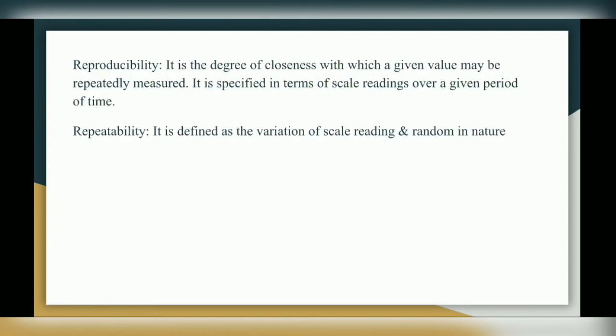Next term is reproducibility. It is the degree of closeness with which a given value may be repeatedly measured. It is specified in terms of scale readings over a given period of time. Next term is repeatability. It is defined as the variation of scale reading and it is random in nature.